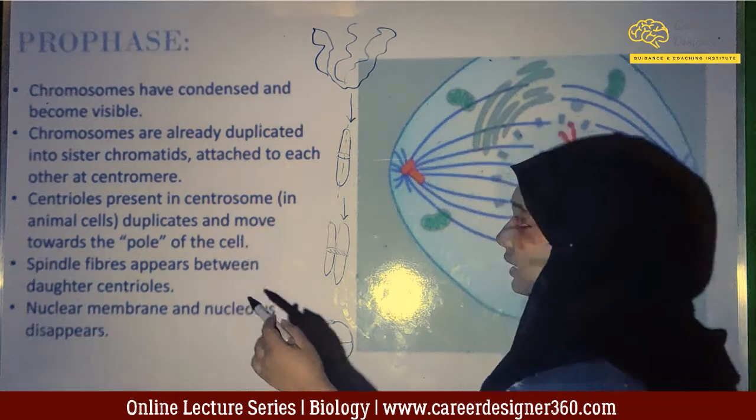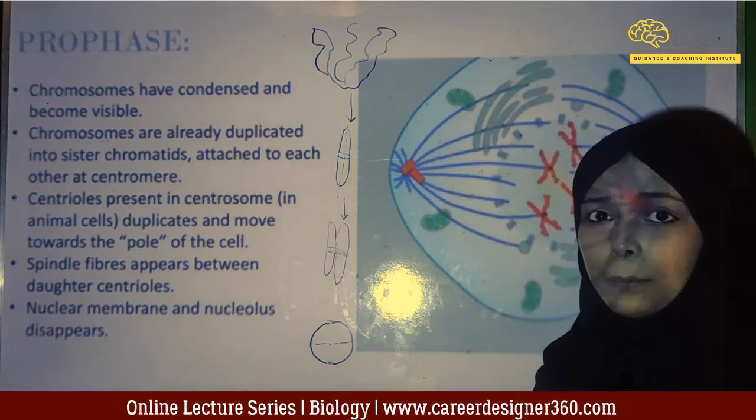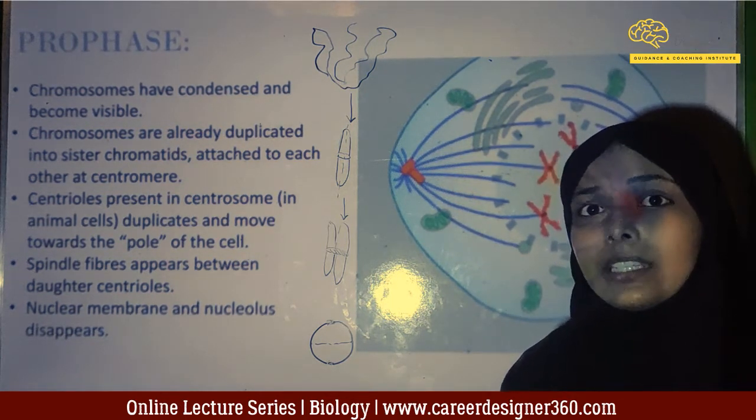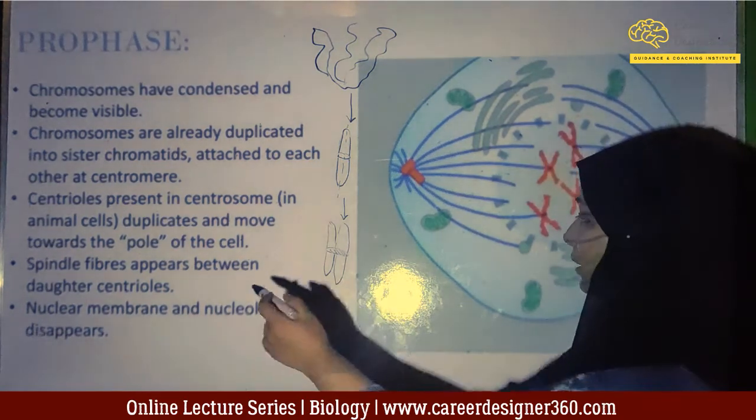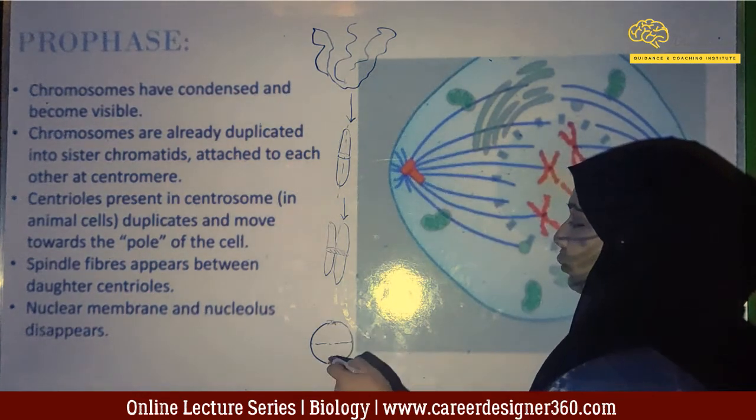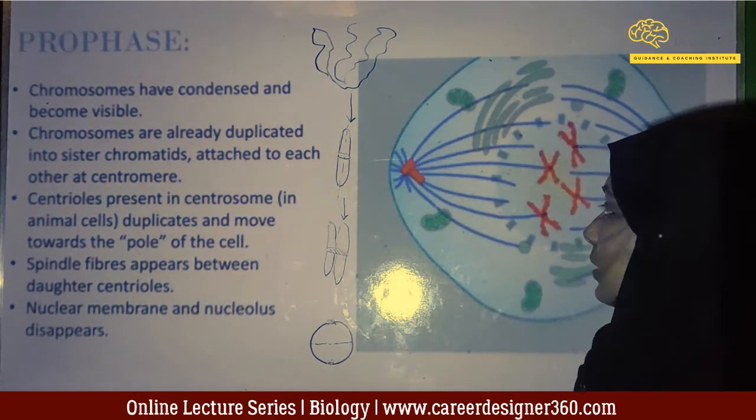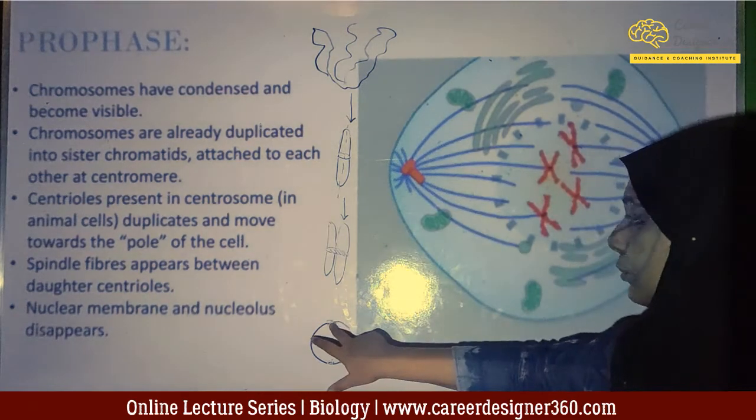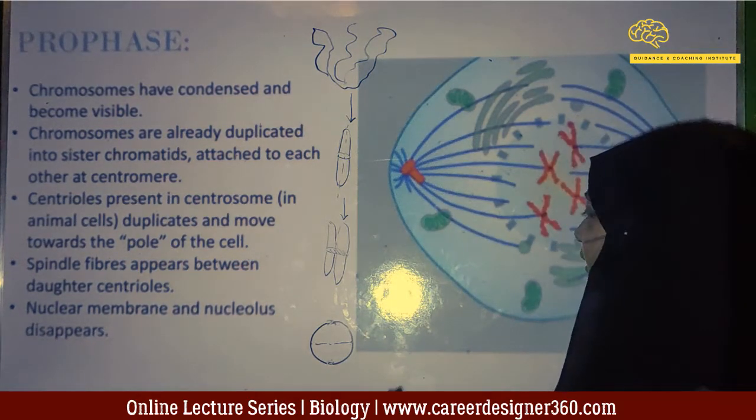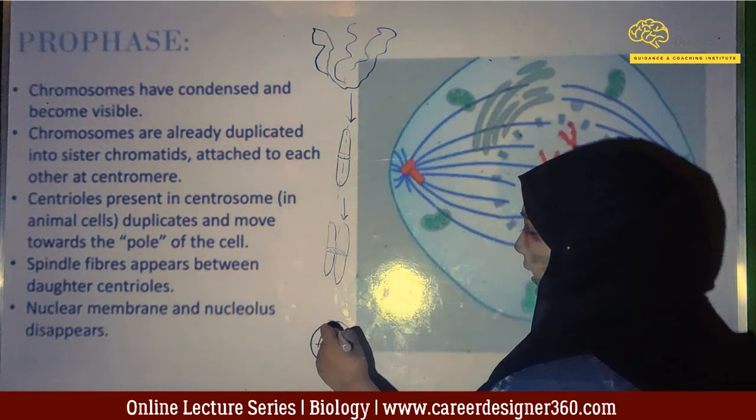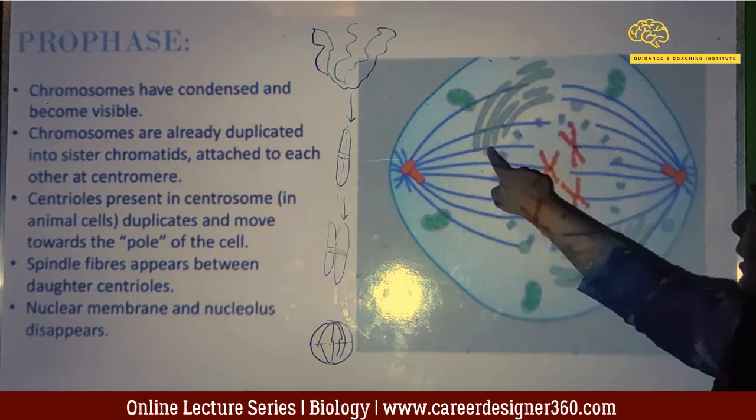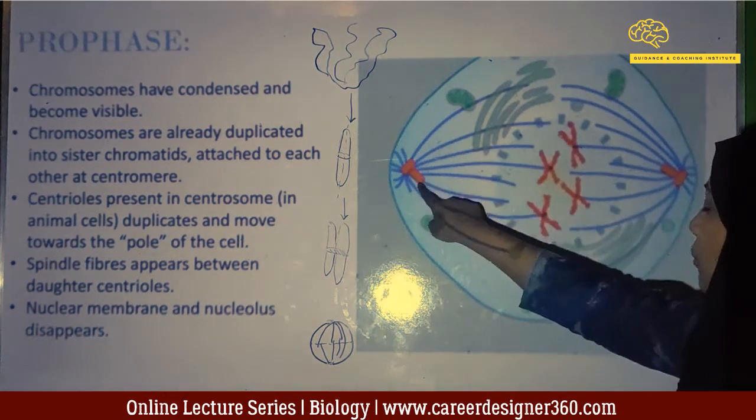Now what are centrioles actually? Centriole is the part which forms the spindle fibers, which are used in later stages of cell division. So centrioles are only present in animal cell, and during prophase they move to the two poles of the cell. Now these centrioles result in formation of spindle fibers. Spindle fibers are nothing but these thread-like structures between the two poles like this. These are the spindle fibers formed from one pole to another pole.